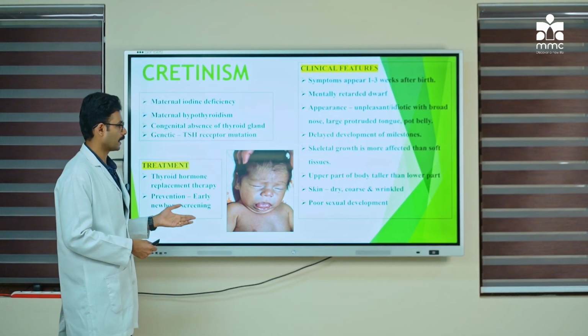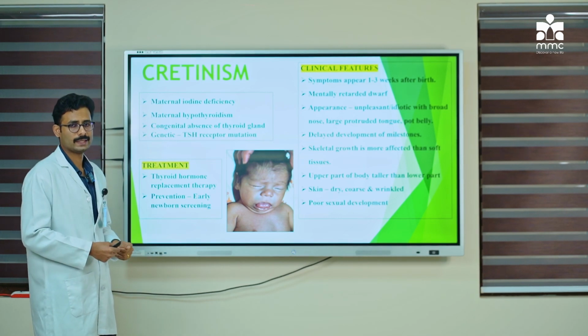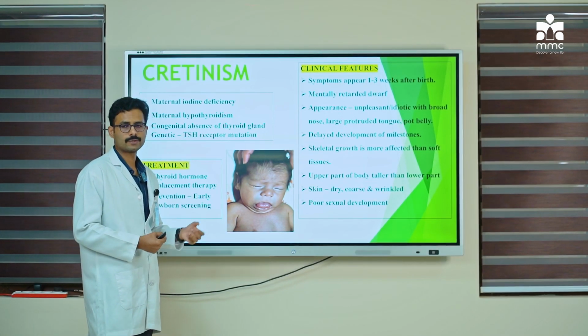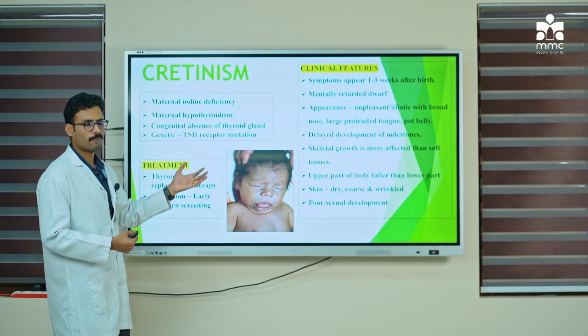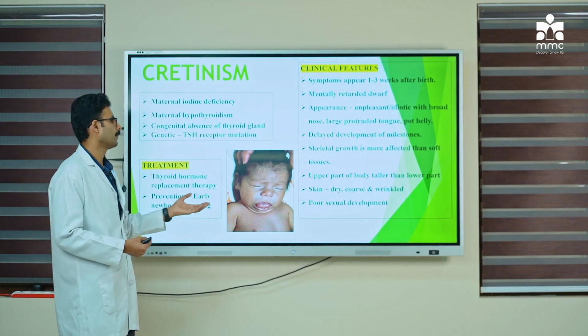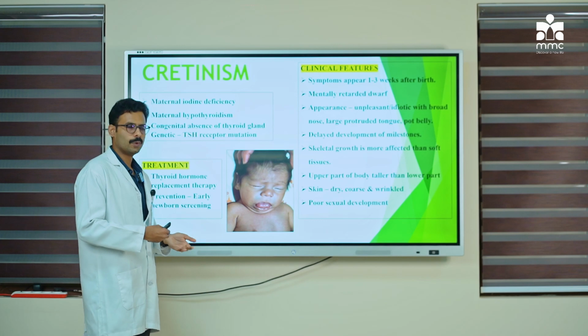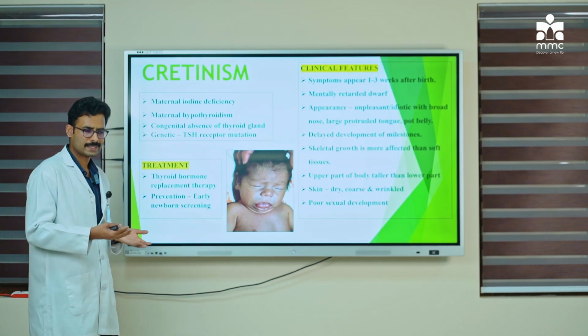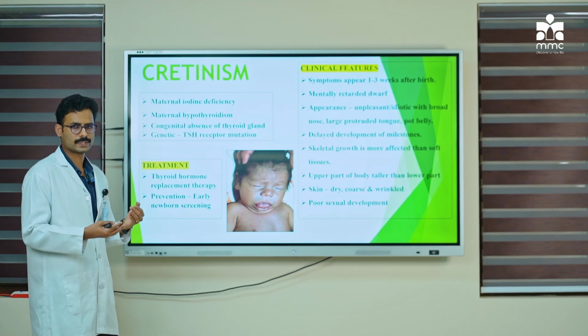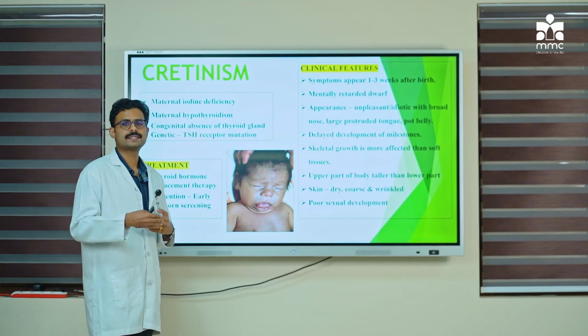Then the next thing is regarding the growth of the child. The skeletal growth or the muscle growth of the child is affected more than the soft tissues. When you compare this child with a normal child, as this child grows, there can be discrepancies in the height.